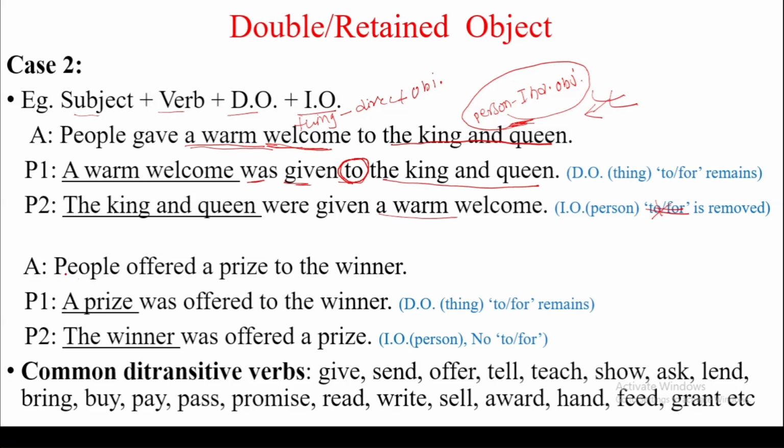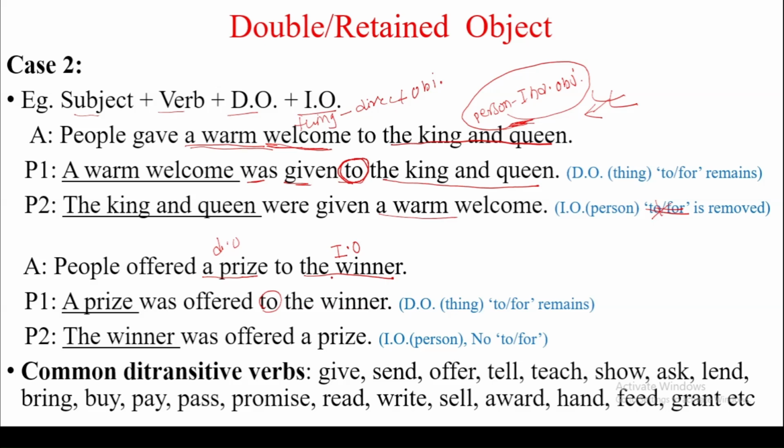Now look at another example. People offered a prize to the winner. So this sentence has a prize, the name of a thing, so it is the direct object. The winner is the person, so it is the indirect object. So if we use the direct object, a prize was offered, we have to use to the winner.